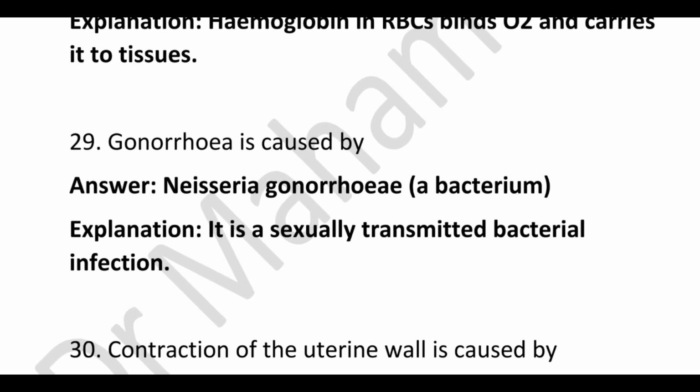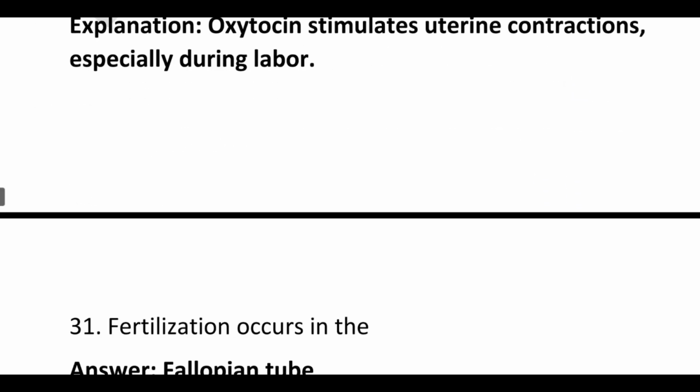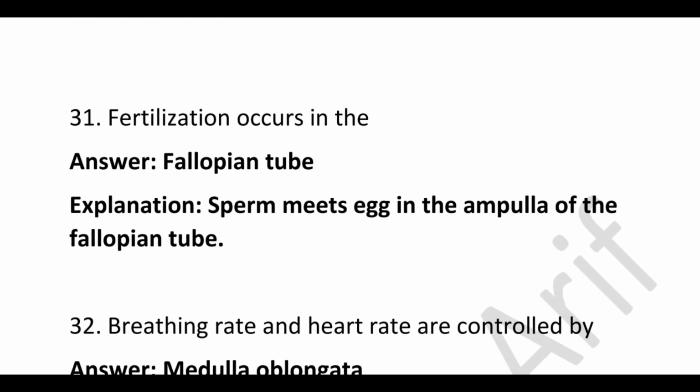Gonorrhea is caused by Neisseria gonorrhoeae, and it is a sexually transmitted bacterial infection. Contraction of the uterine wall is caused by, correct answer is oxytocin, because oxytocin stimulates uterine contractions, especially during labor. Fertilization occurs in, correct answer is fallopian tubes, because sperm meets the egg in the ampulla of the fallopian tube.